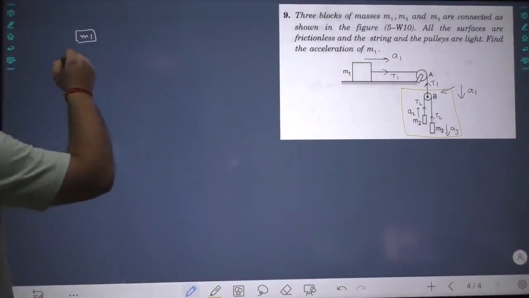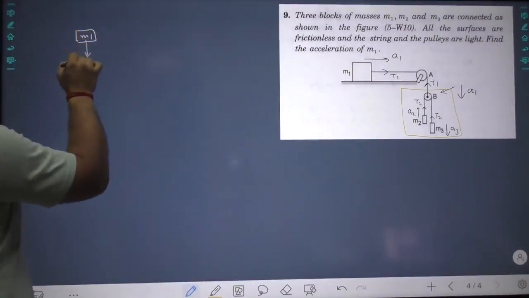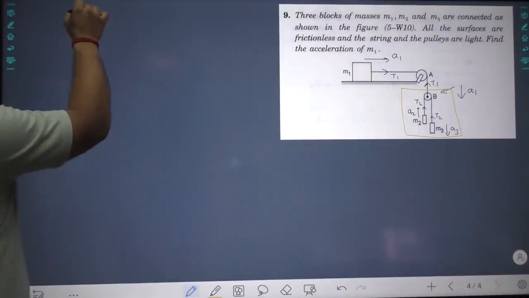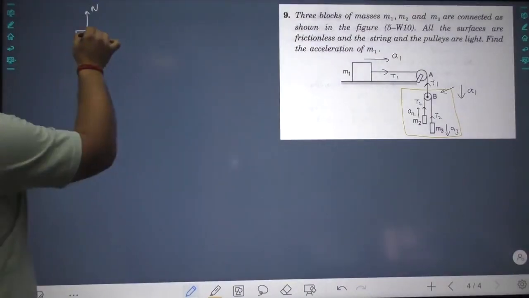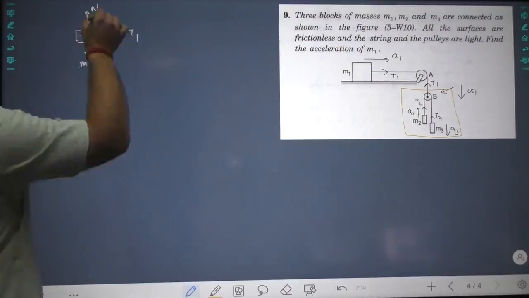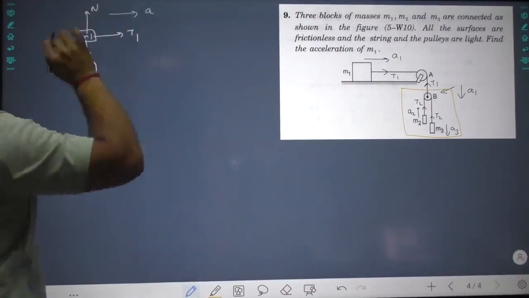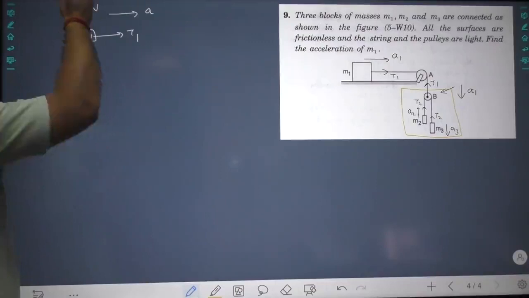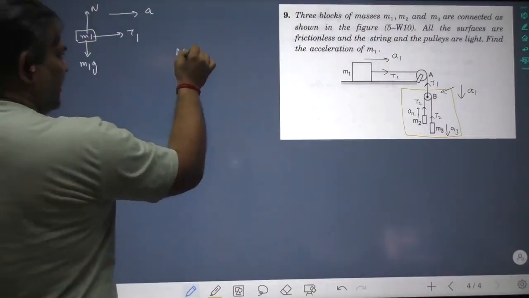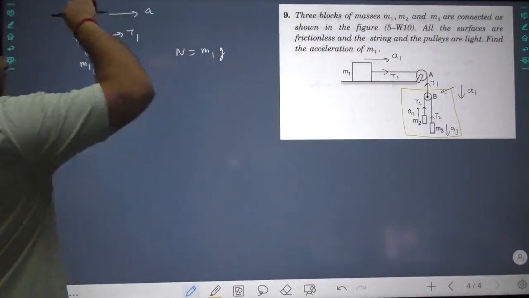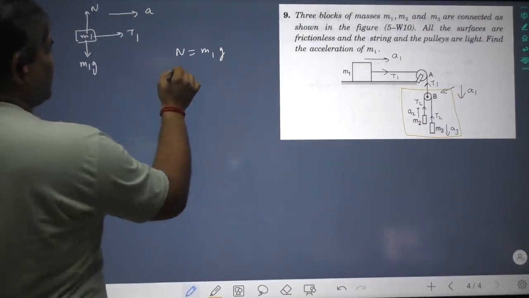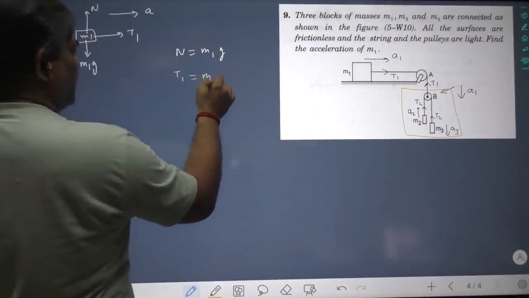Now try to understand each. For m1, m1g is acting downwards, normal reaction is acting upward, T1 is acting in this direction and it has acceleration a. So these forces are balanced, N equal to m1g. These forces need to be balanced. So T1 is equal to m1a.